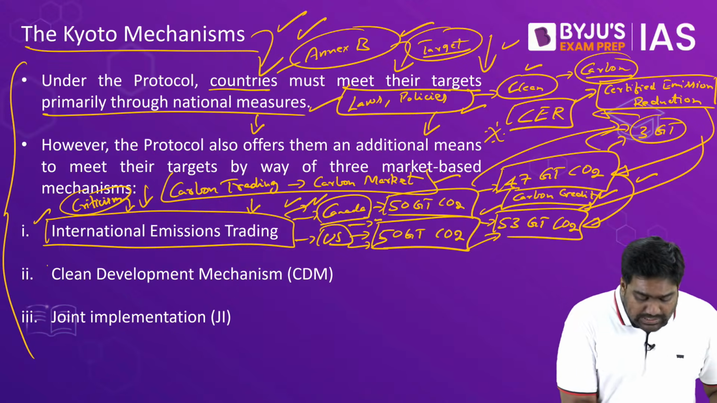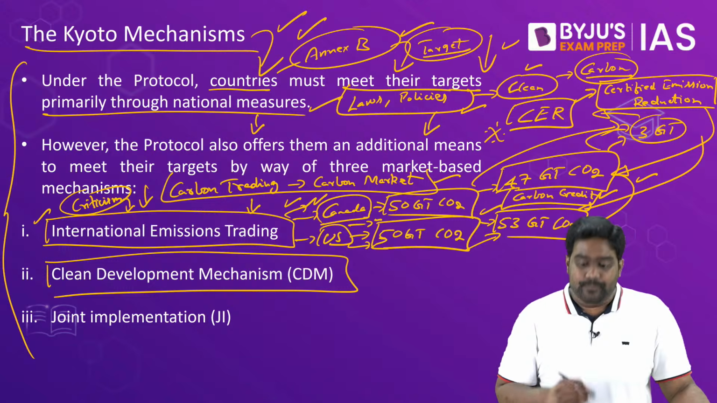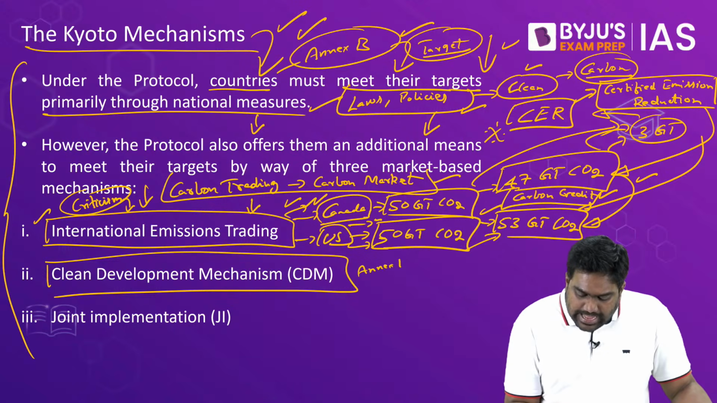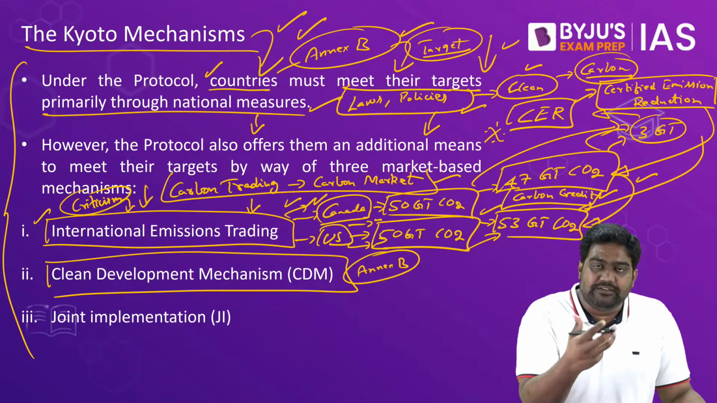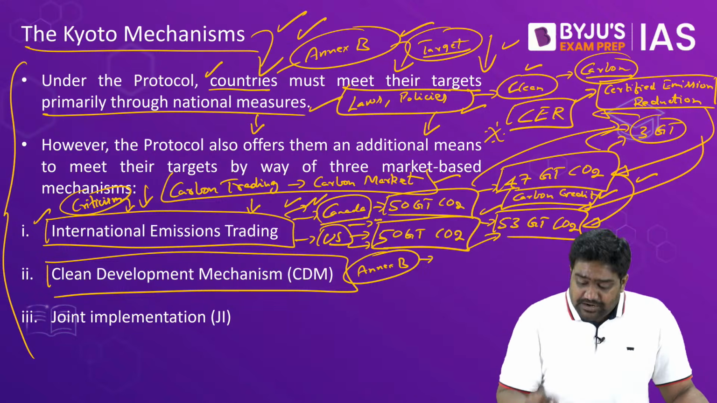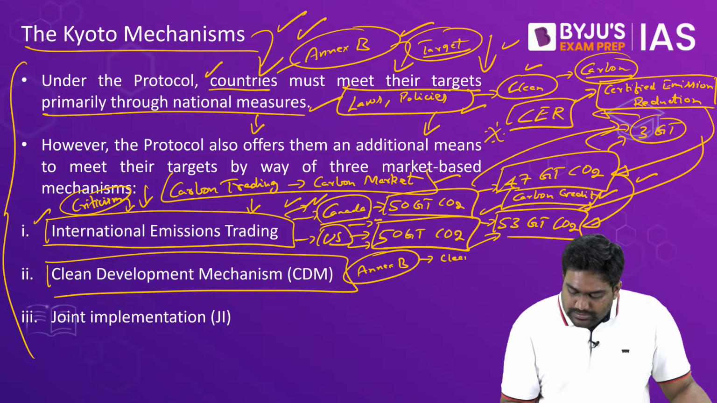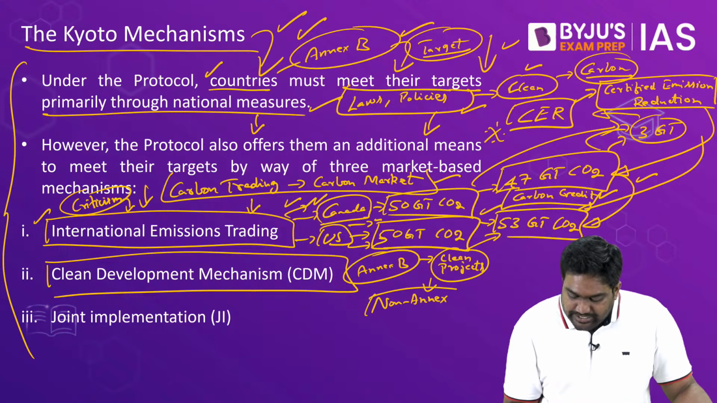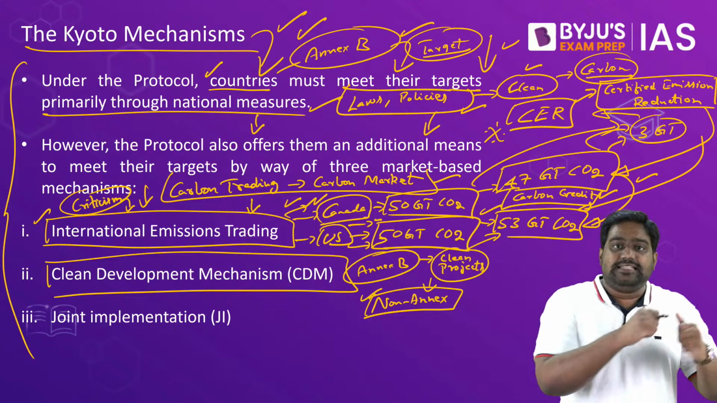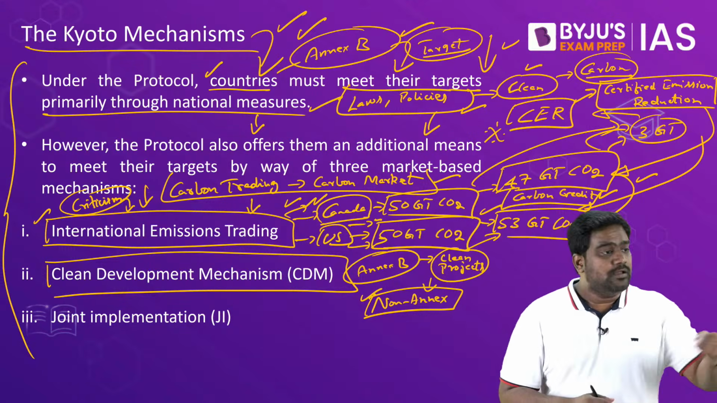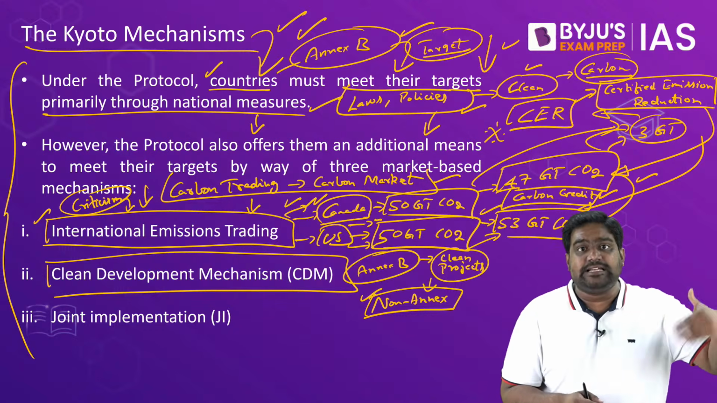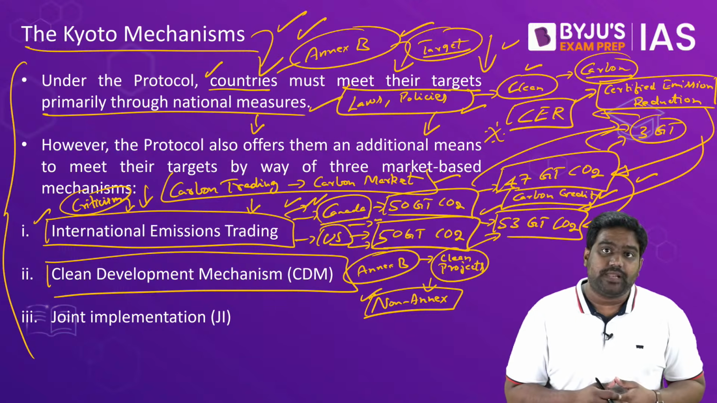It also provided for Clean Development Mechanism, CDM, through which Annex B countries, that is countries which are developed, industrialized, which have been given binding targets, can fund clean projects in developing nations, in non-Annex countries. Even for this, they will earn carbon credits. For example, let's say France can fund a solar project in India. India is a non-Annex country. France will earn carbon credits and it can sell that in the carbon trading market, right?